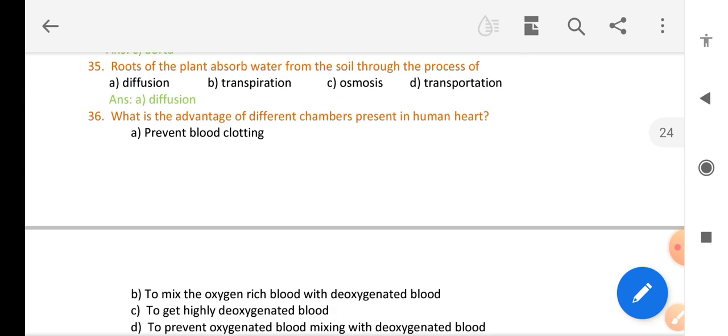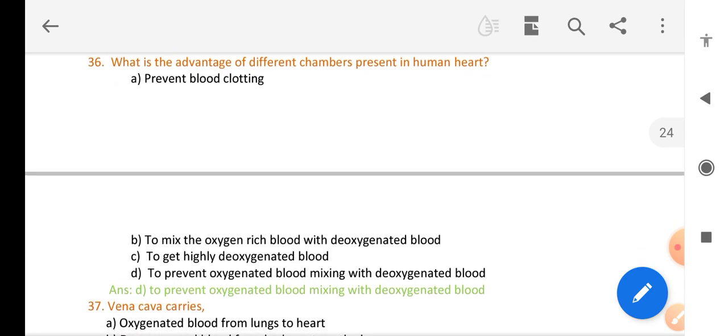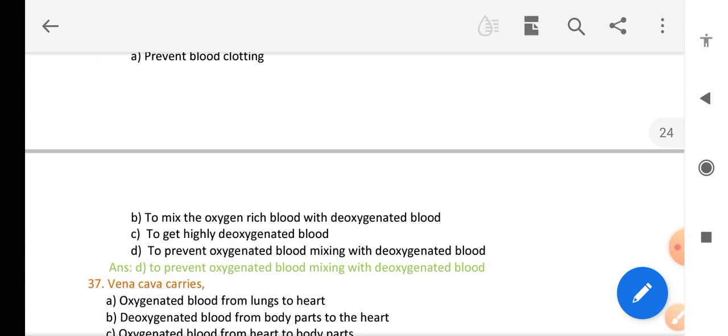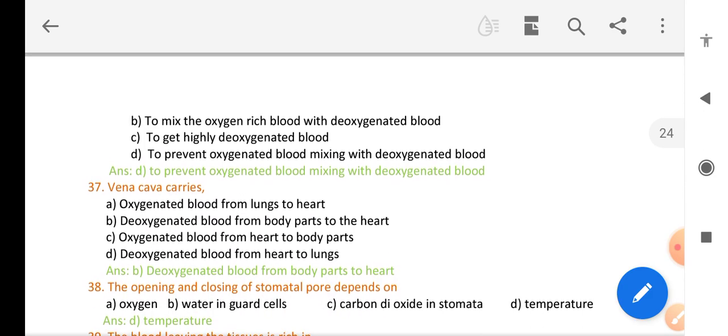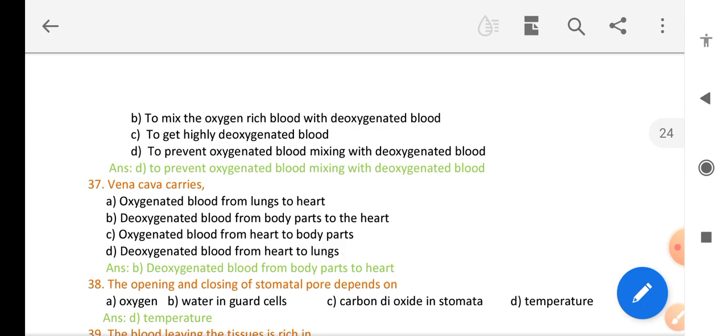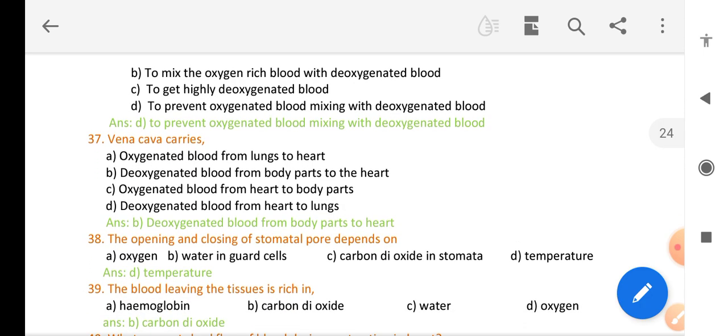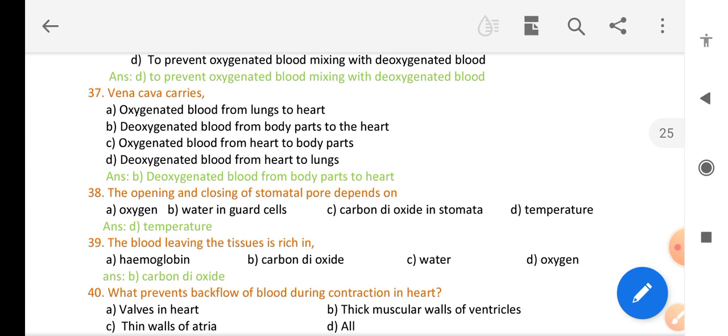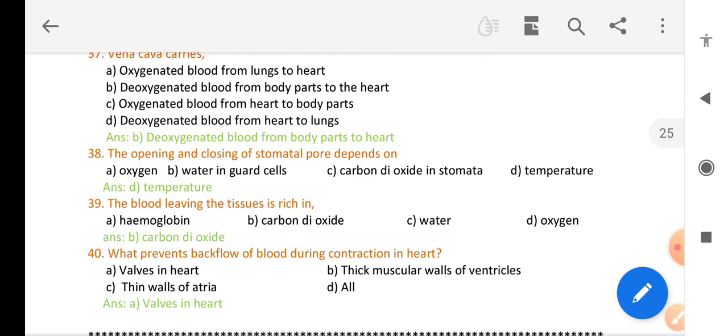Prevent blood clotting. Not to prevent the oxygenated blood from mixing with deoxygenated blood. Vena cava carries deoxygenated blood from body parts to the heart. The opening and closing of the stomatal pore depends on temperature. The blood leaving the tissues is rich in carbon dioxide. What prevents backflow of blood during contraction of the heart? Valves of the heart.